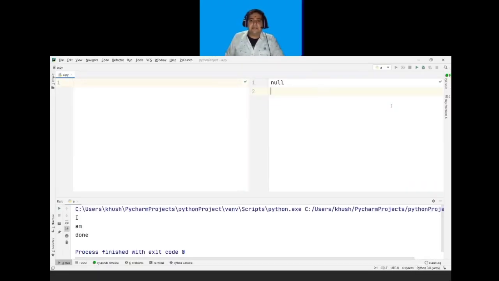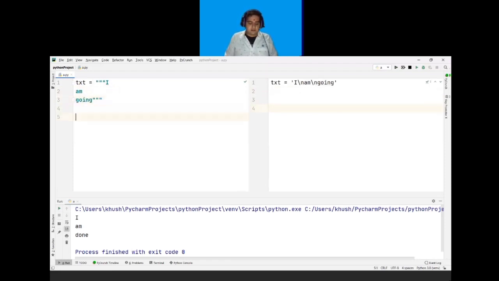So next is a multi-line string. If we want to store a multi-line string in a variable, it is done either by triple double quotes, or by using three single quotes. So for example, here txt is a variable in which I want to store some multiple line text. So I will use triple double quotes, and I will write I am going.